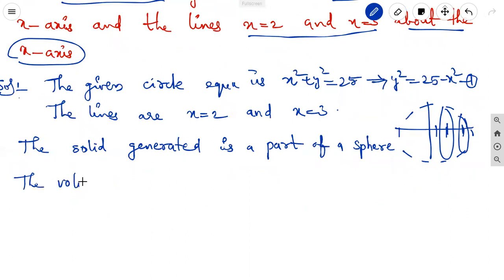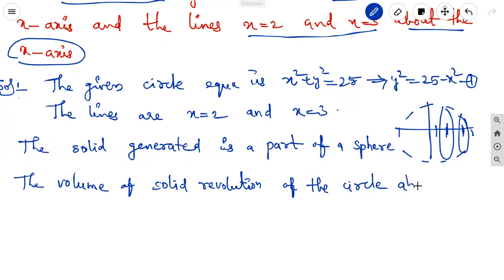They are asking for the volume of the solid of revolution of the circle about the x-axis, which is V equal to integral a to b pi y square dx.